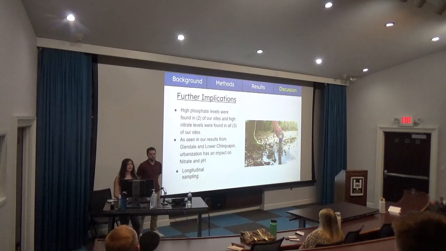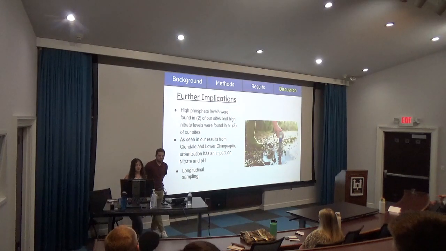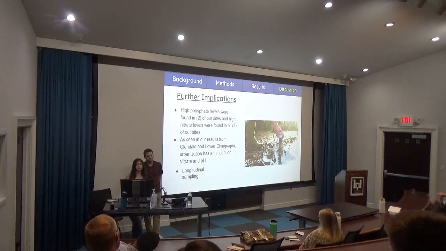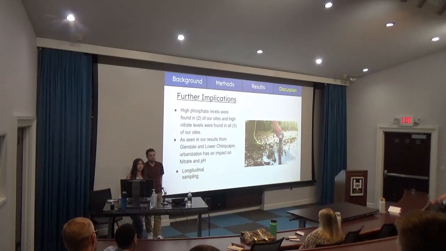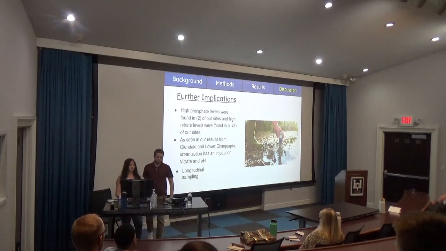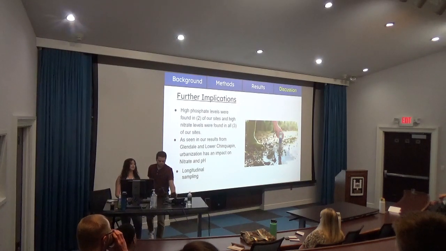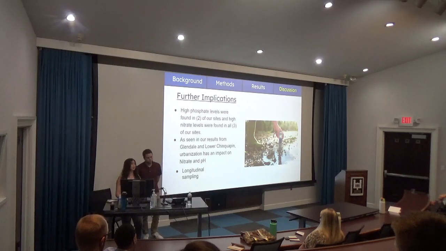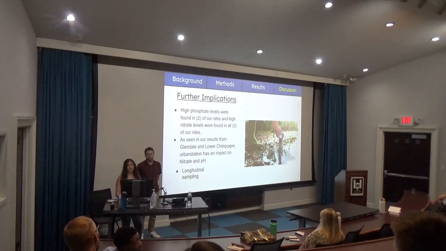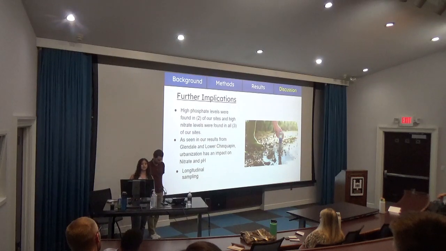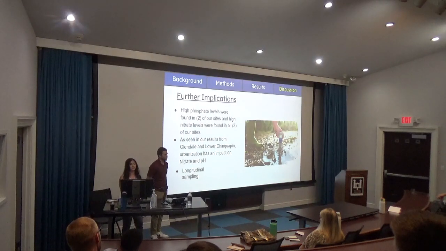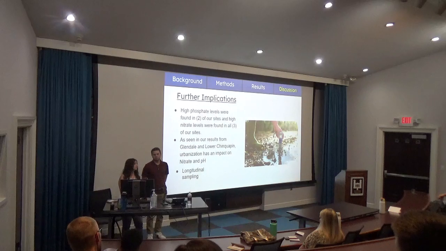And looking forward at methods, we can look at longitudinal sampling, so looking at these water samples over a longer period of time. When looking at different water samples, we might have had different weather conditions. Rainfall could correlate with more runoff going into these water samples, and that could correlate to the higher nitrate and phosphate levels that we measured. So if we look at our water samples over a longer period of time, we can get more accurate results.